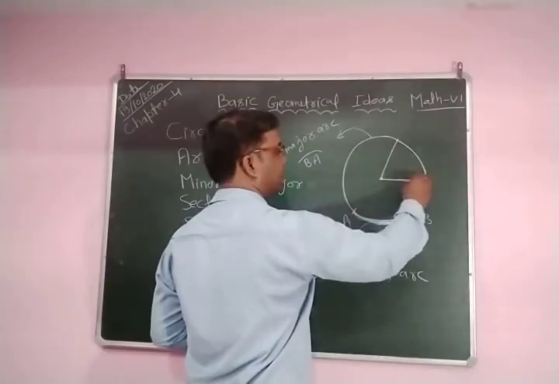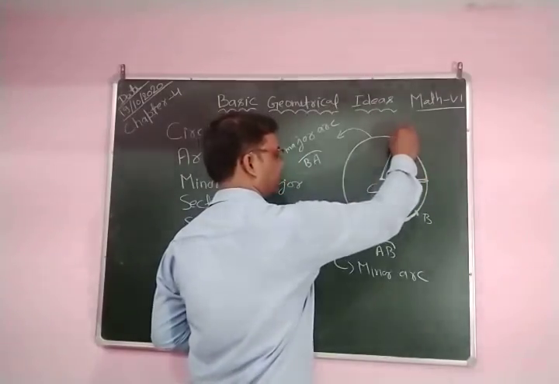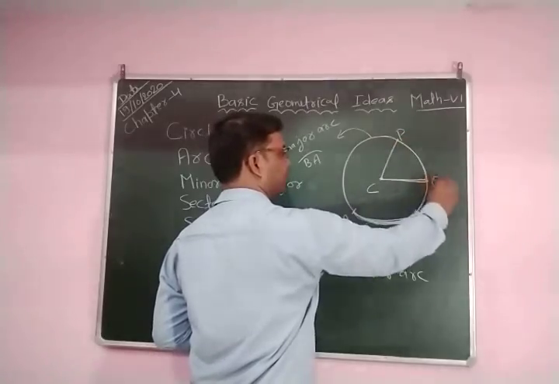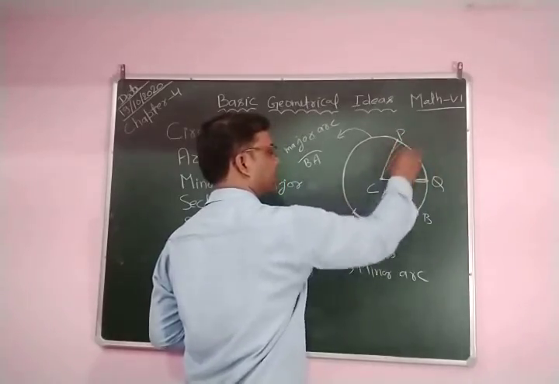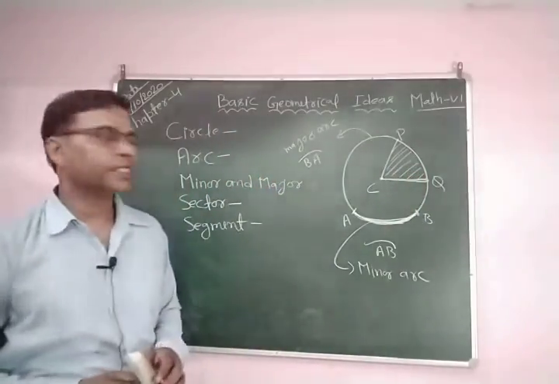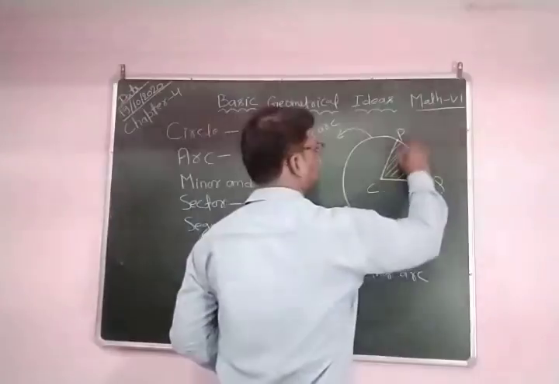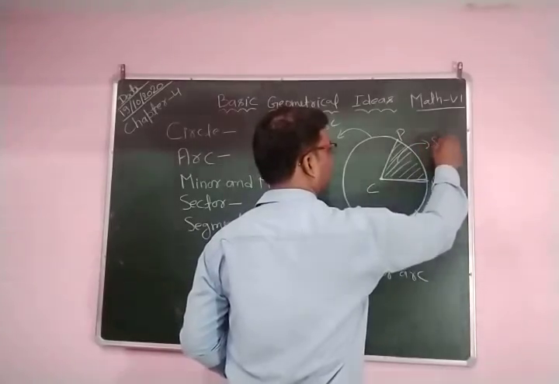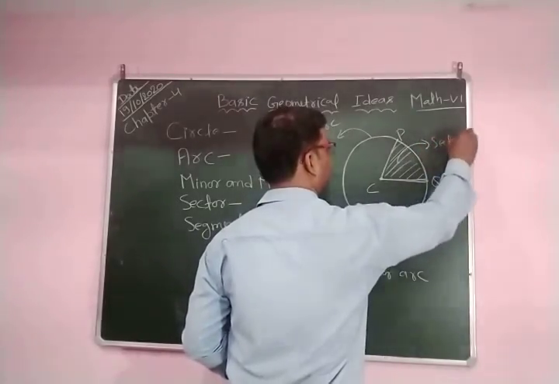This is the radius of the circle, center O, suppose this is P, this is Q. This region is called a sector.